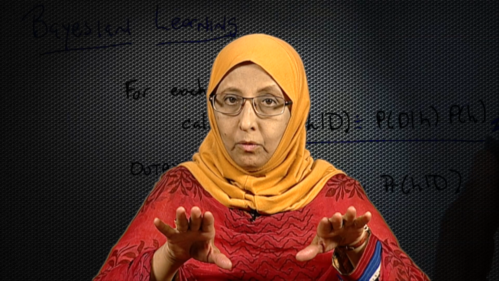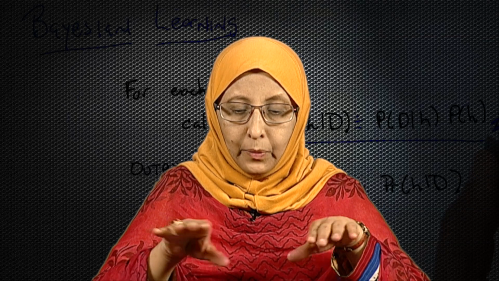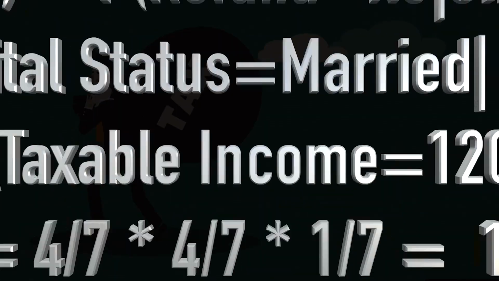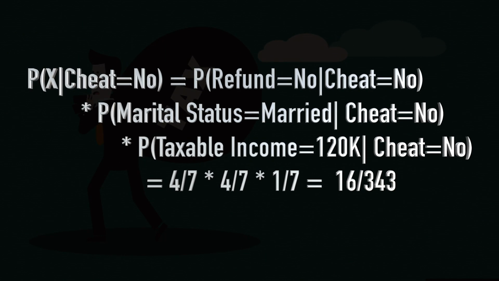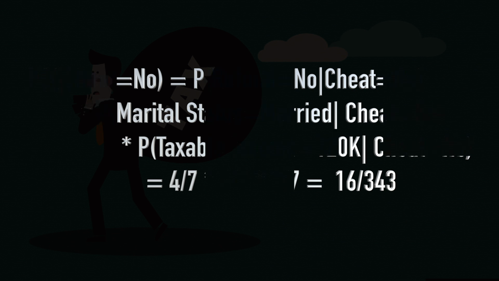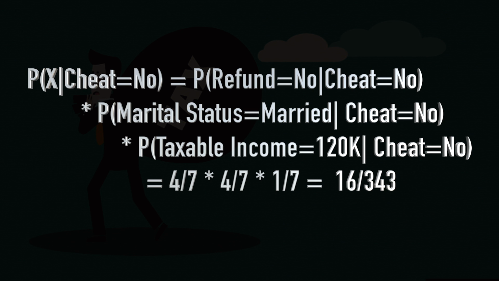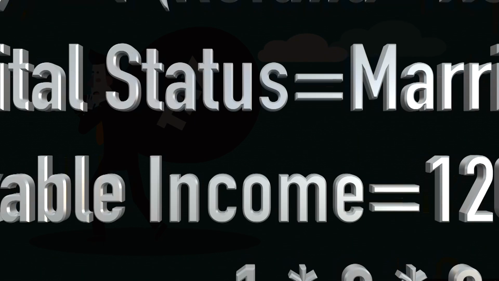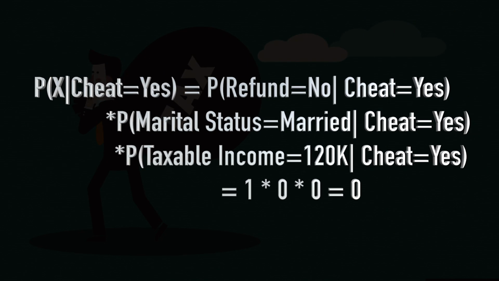By doing so, what can we do? We can break this equation down. If I am saying probability of refund value being something and probability of marital status being something and probability of taxable income being something, given the class is equal to cheat, I can expand this, if they are all independent, as probability of refund value being something given the class is cheat, into probability of marital status given class is equal to cheat, into probability of taxable income equal to something given cheat is equal to yes.